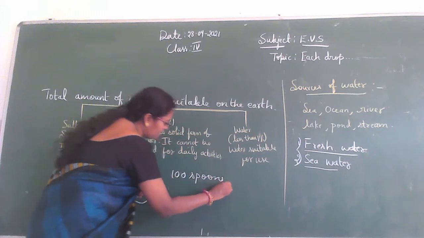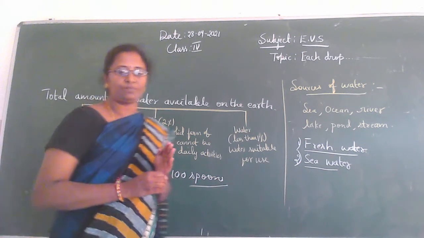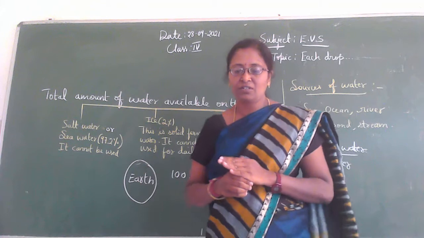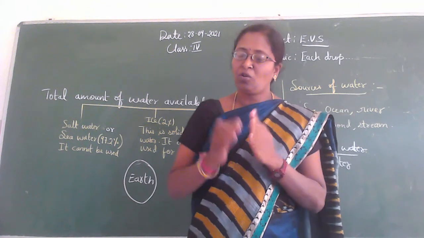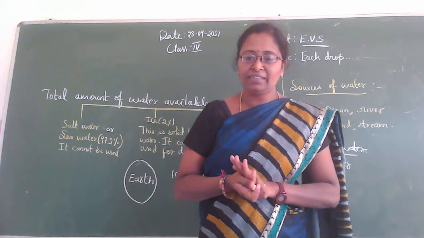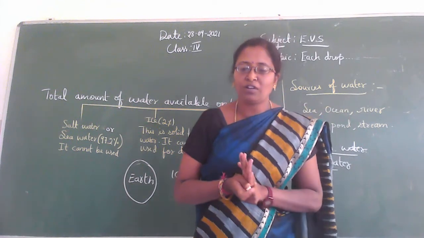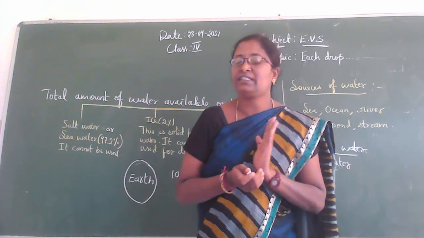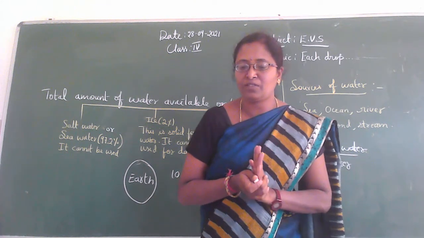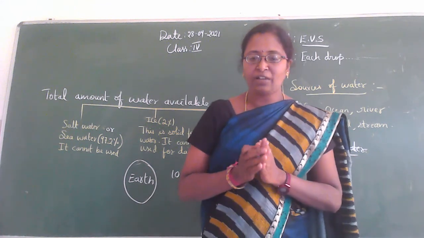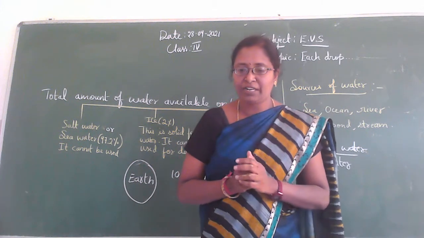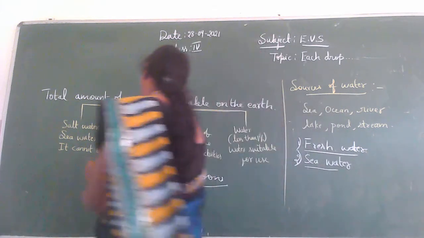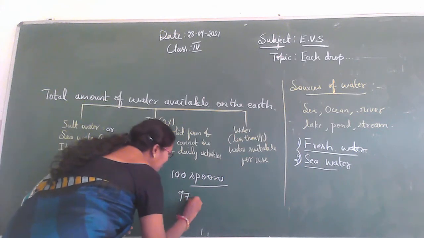It is available on the earth. In this, so 97 spoons. So okay children, more than 97 spoons of water is salty. It is salty in taste. It is sea water. Okay. So more than 97 spoons of water is salty. How much water is salty? 97 spoons.